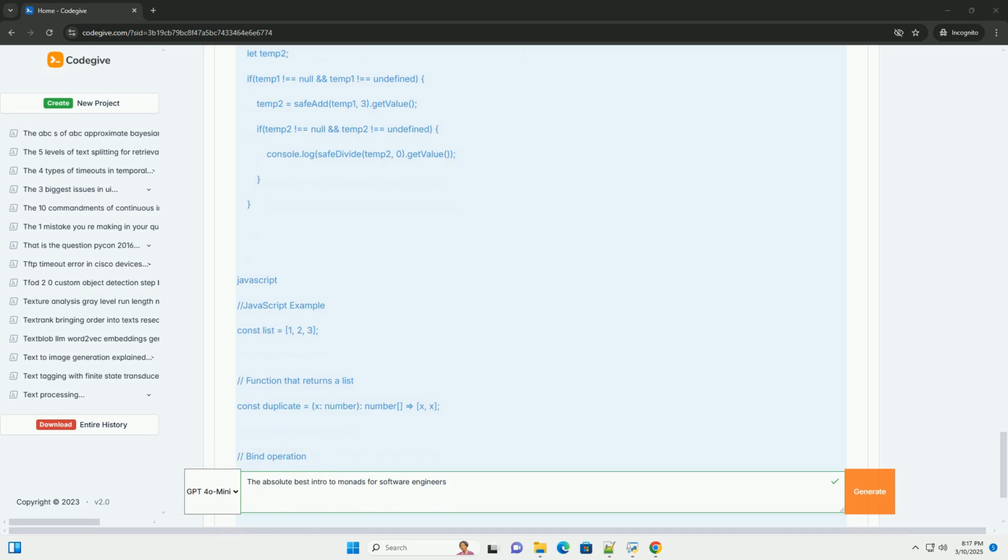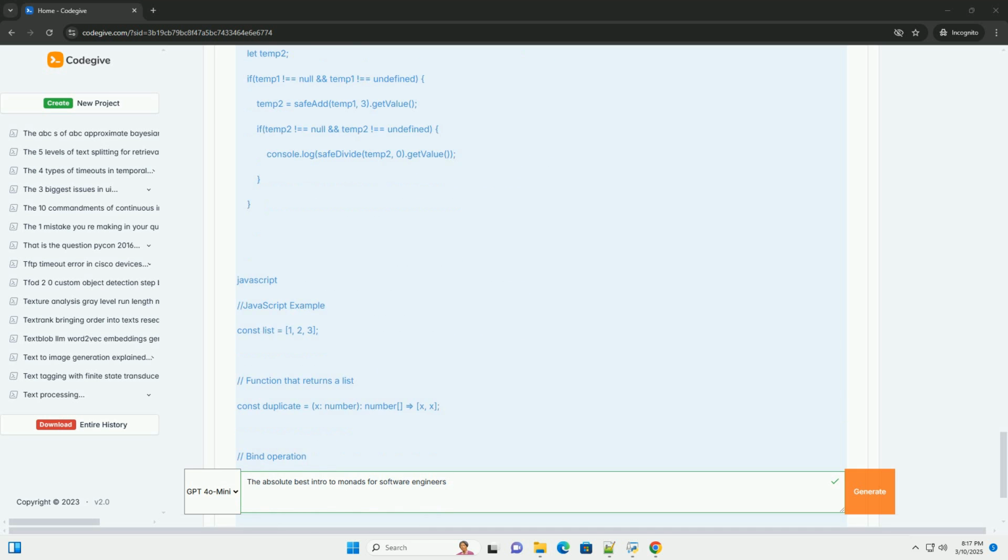Libraries like returns and pymonad provide monadic abstractions. Java: Java doesn't have direct monadic support, but libraries like Vavr, formerly JavaSlang, provide Option, Either, and other monadic types.